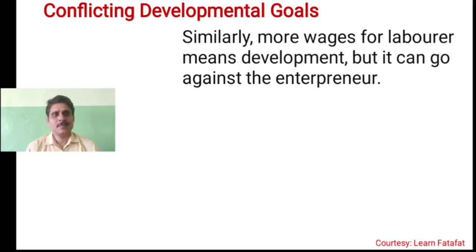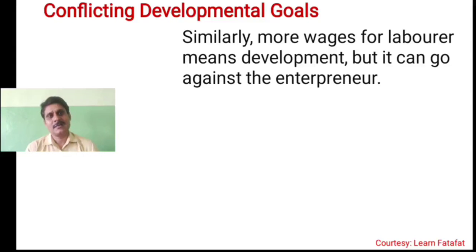Similarly, more wages for laborers means development, but it can go against the entrepreneurs, that means the one who is providing employment. He thinks that paying more wages is not in his interest because his cost of production will be higher.